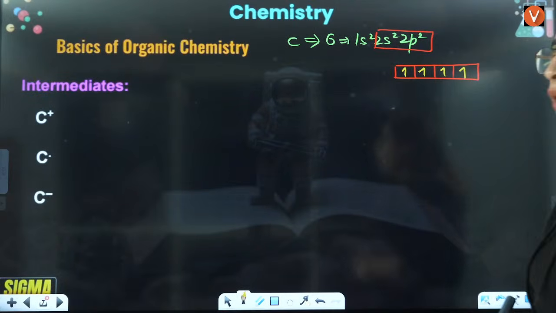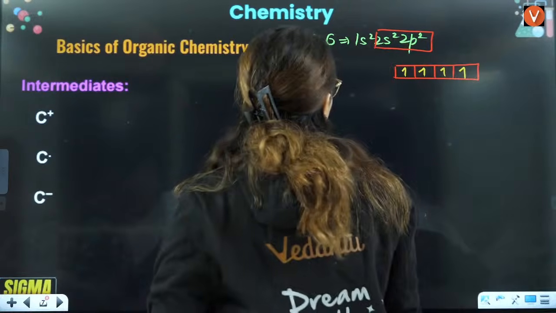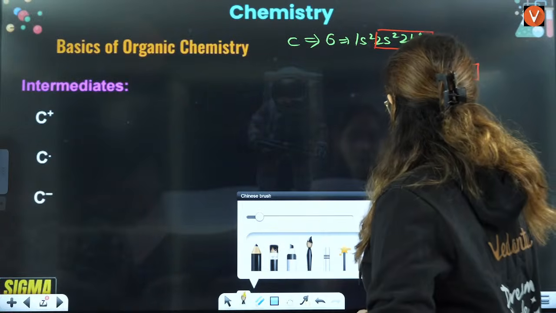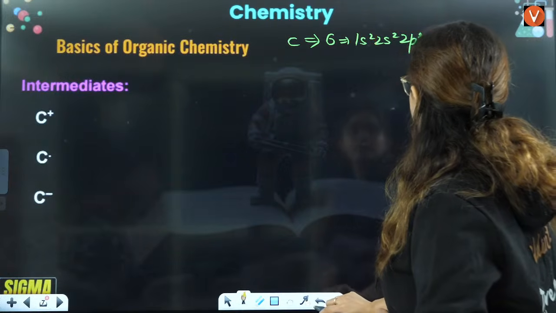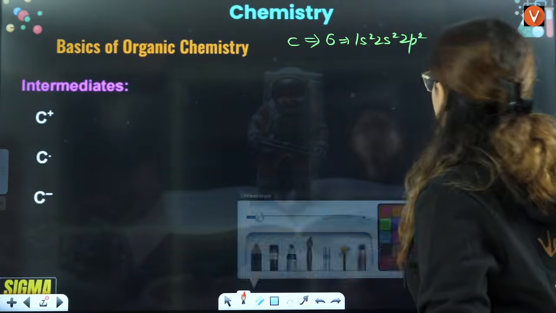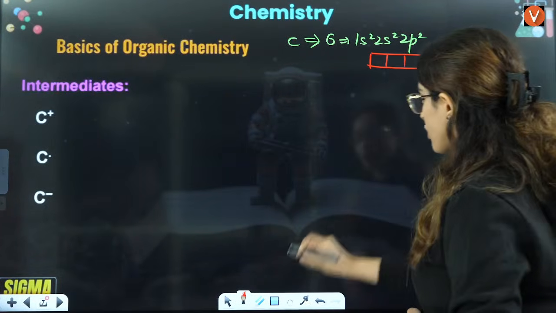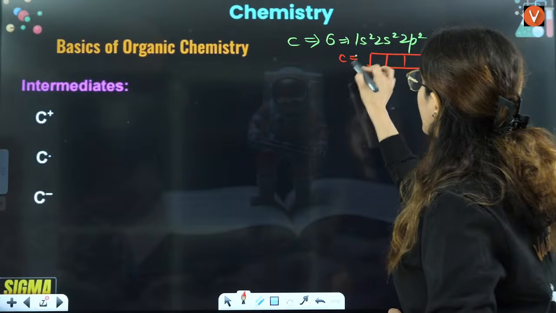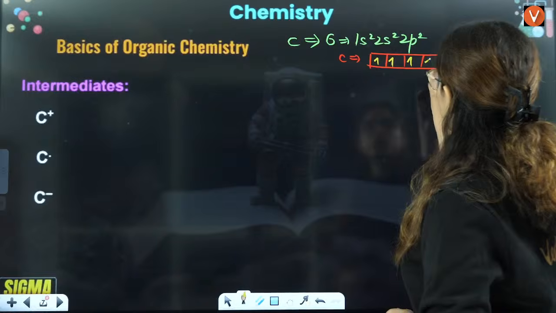So in C positive, what do you have? This is for carbon, I am just writing it down. I am making a box here and filling the electrons, this is in case of simple carbon, 1, 2, 3, 4.